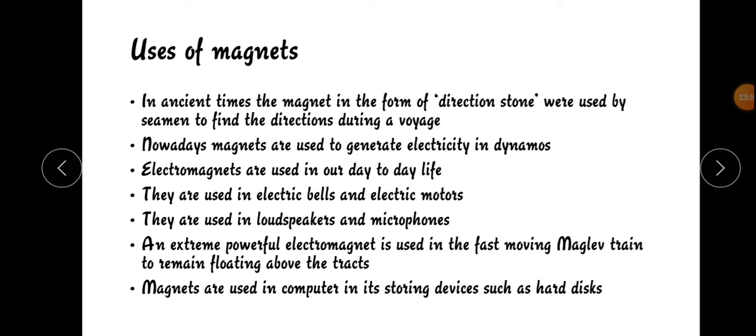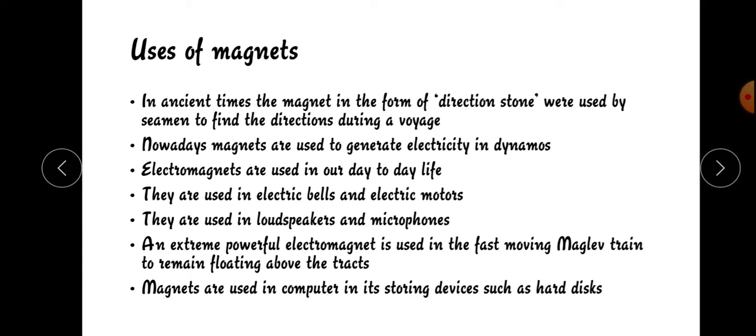Okay, next let's see about uses of magnets. In ancient times, the magnet in the form of direction stone was used by seamen to find the direction during a voyage.